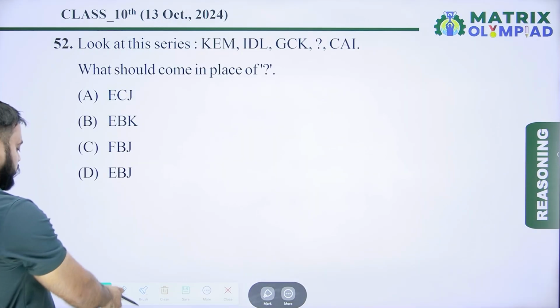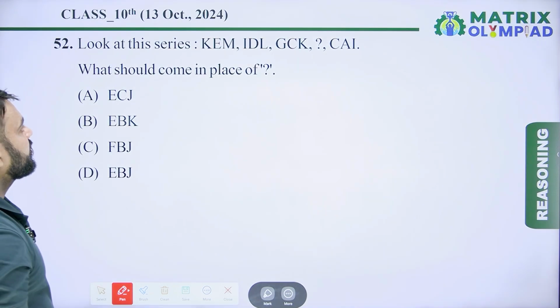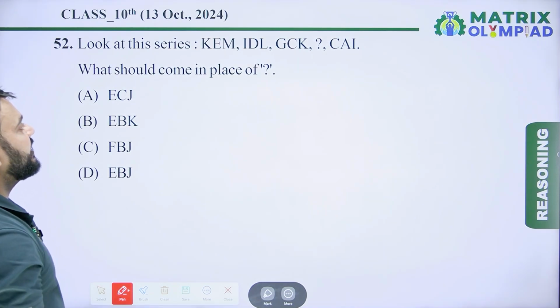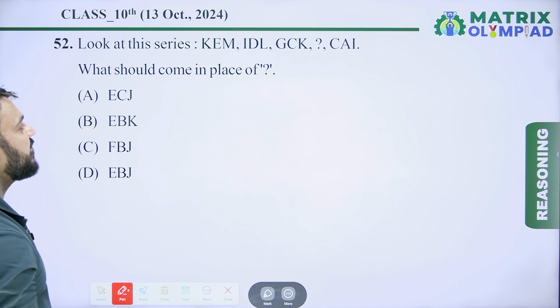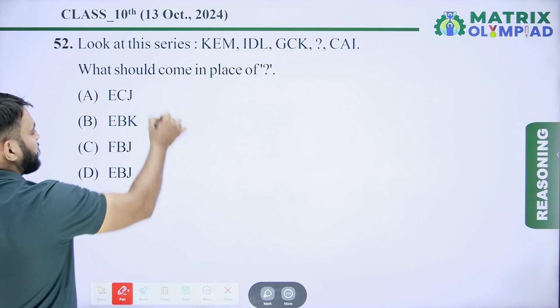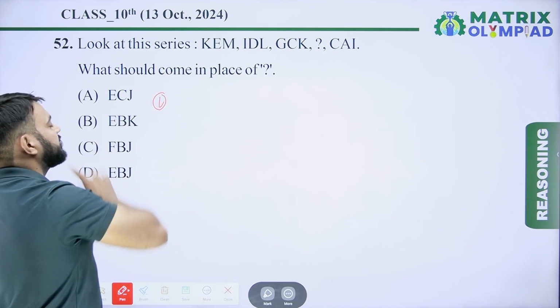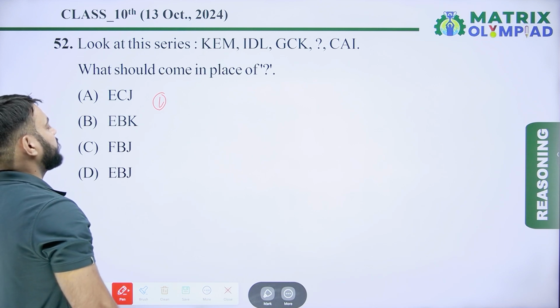Now the next question is question number 52. Look at this series: KE, MI, DL, GC, K, and after GCK the next is missing. After the missing term next is CAI. So in this series, find the term which comes in place of the question mark.